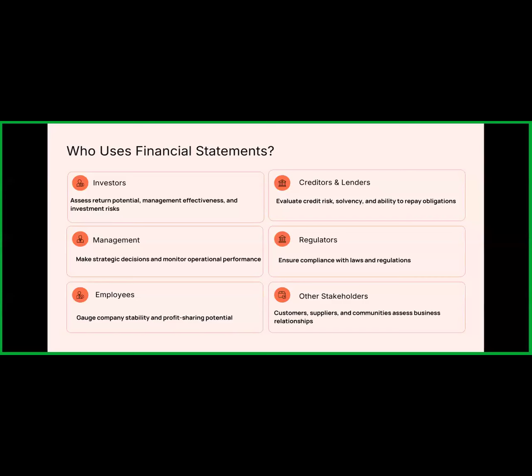Some of the other stakeholders also analyze the financial statements of the organizations, like the customers, suppliers, and the communities. So all these are the stakeholders who take decisions based upon the financial statements, and that's why they use the financial statements. That's why the financial statement should be an authenticated document, so that no one can take a wrong decision based upon the reports.